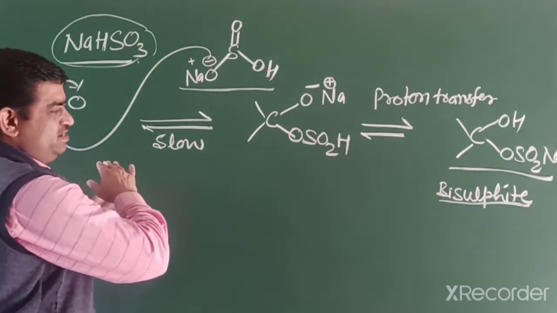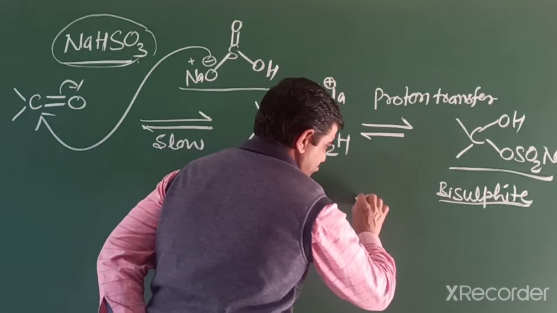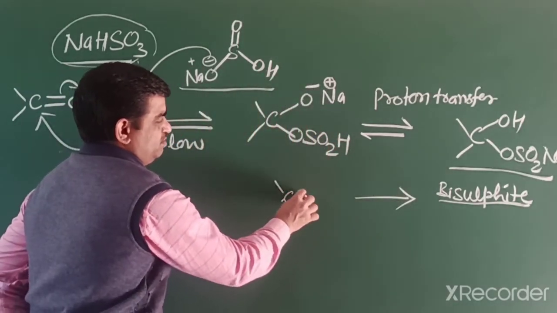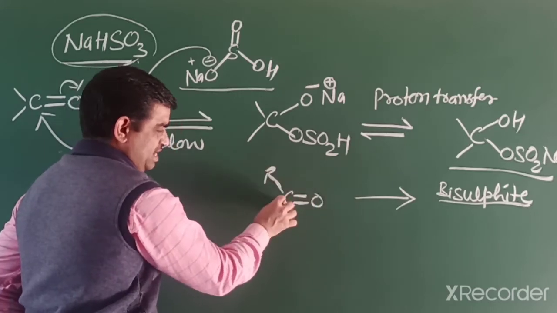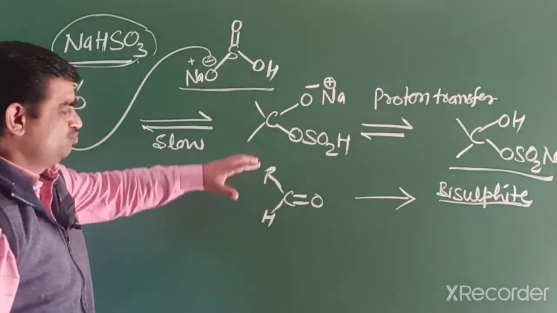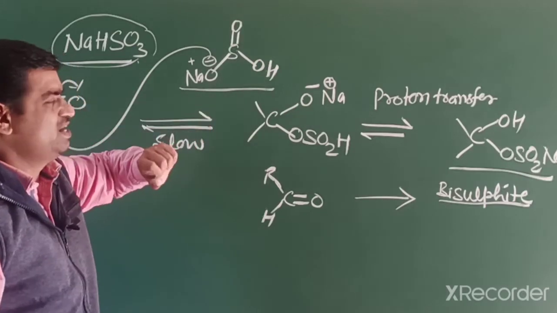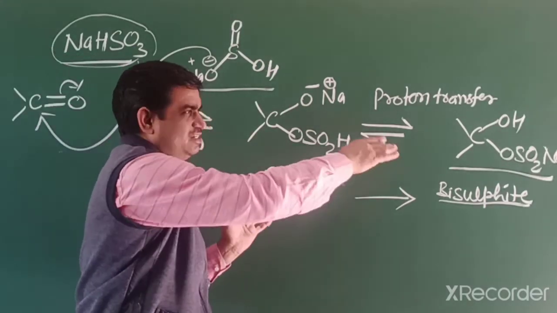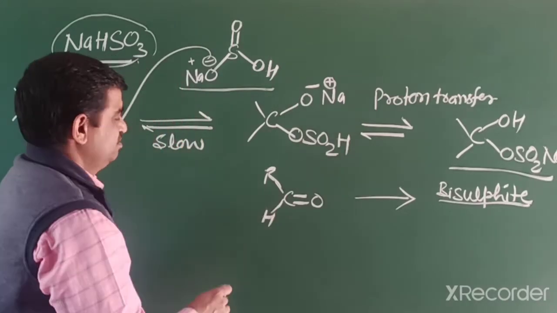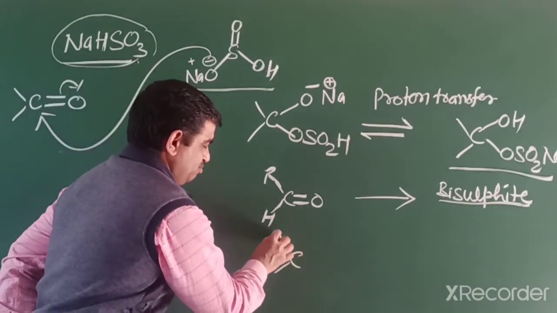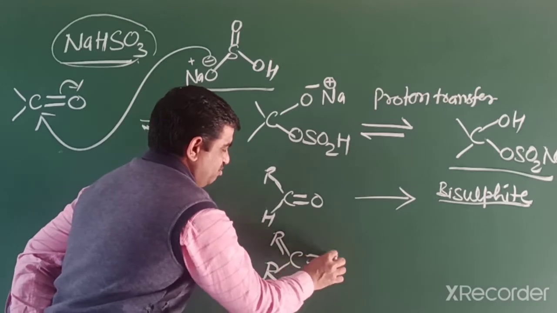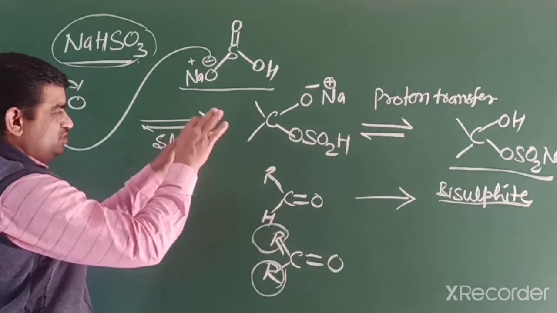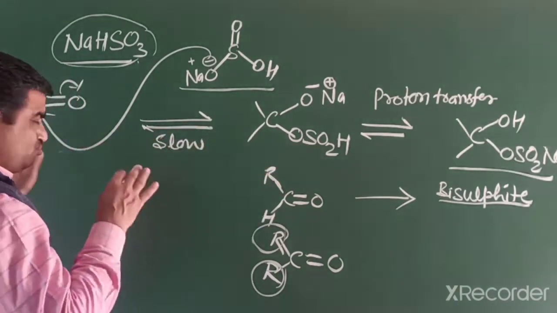In aldehydes, this reaction is slightly favorable towards the product side. Why? Because aldehyde has less steric hindrance. This sulfite nucleophile acts as a heavier group, so it can easily attack, and the reaction is favored towards the product side. But in ketone we know there is more steric hindrance, a larger, heavier group, so this nucleophile cannot attack so easily.